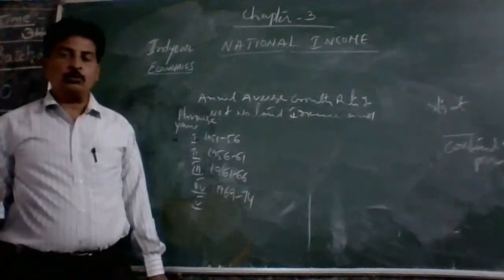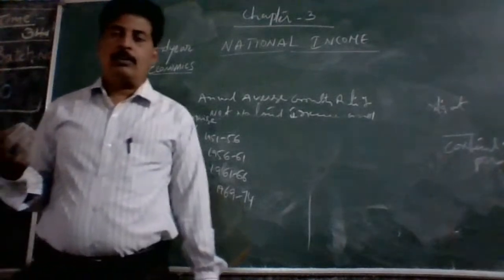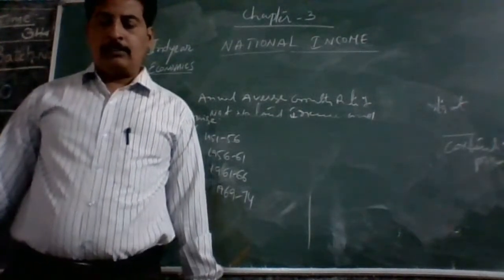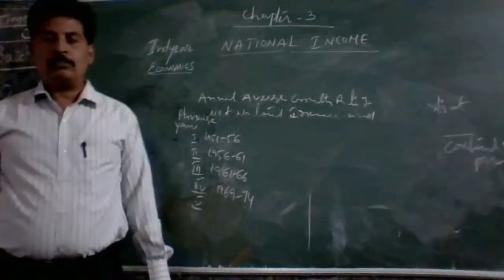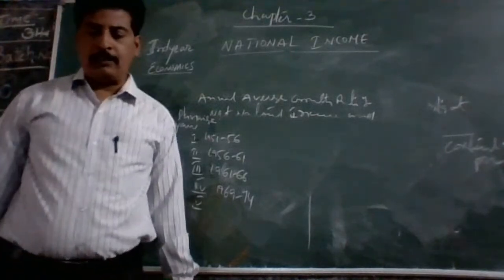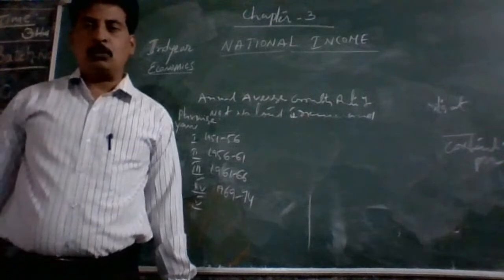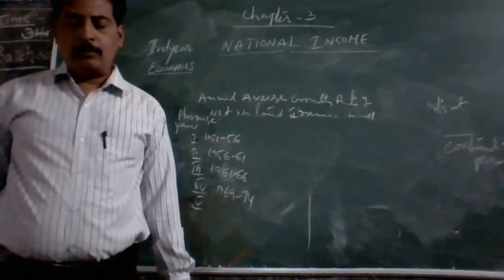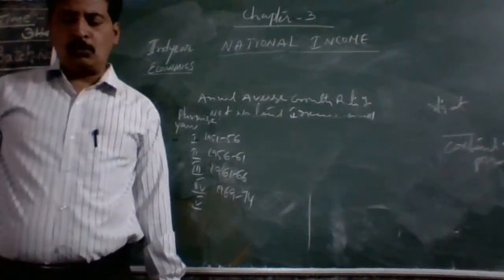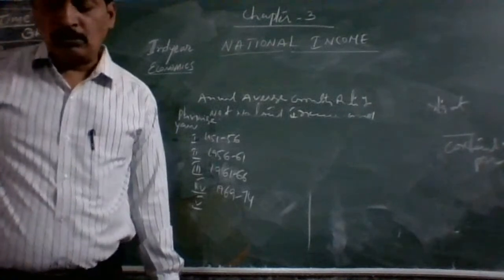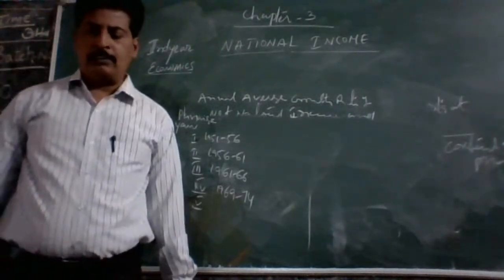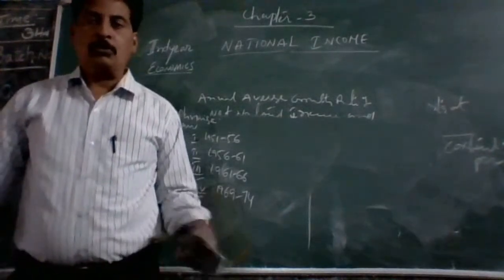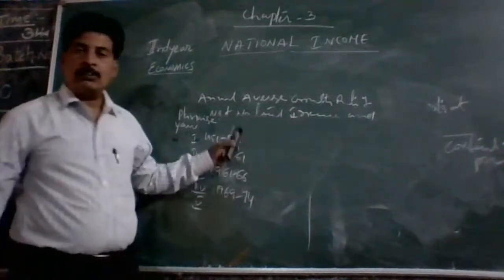Then the 10th five-year plan, 2002 to 2007. 11th five-year plan, that is 2007 to 2012. 12th five-year plan, that is 2012 to 2017.